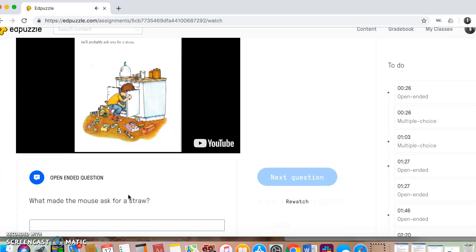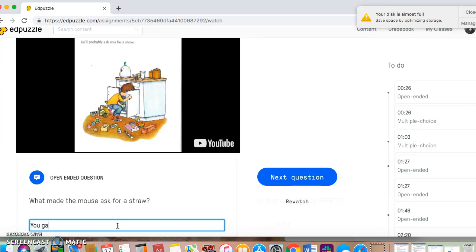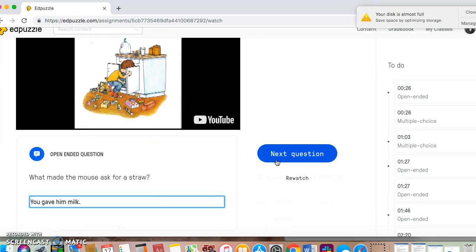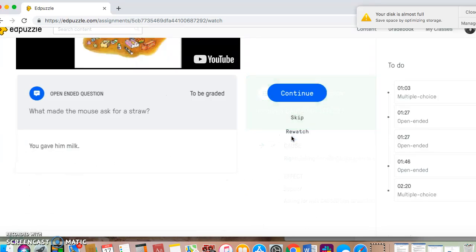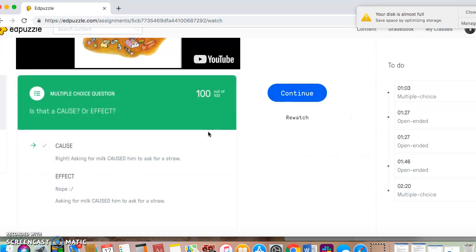So there's the first stop, the first open-ended question: what made the mouse ask for a straw? So I'm going to write in, you gave him milk. And there's no correct answer on that one just because I wanted to personally grade theirs. And then I have to answer, is that a cause or effect? So we'll say that's a cause. And there's some feedback about the other right there.